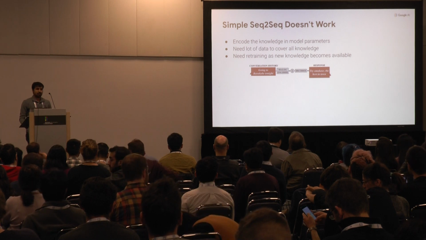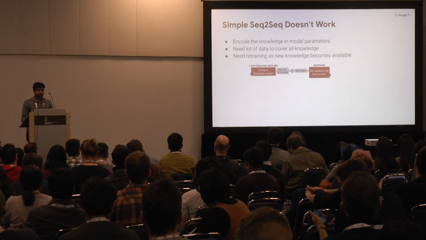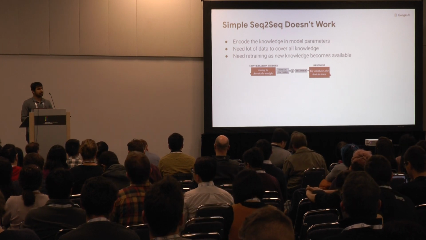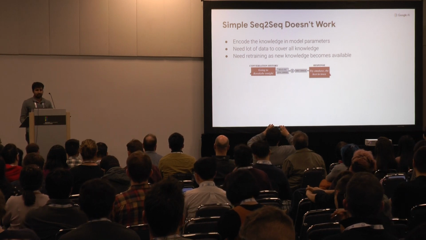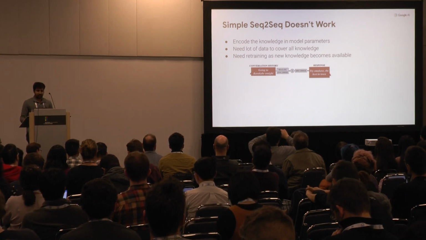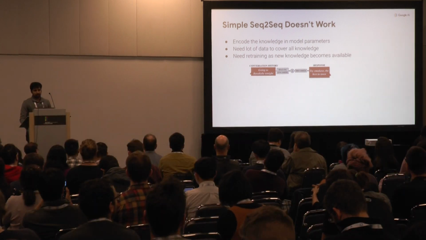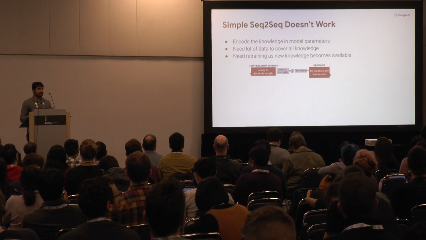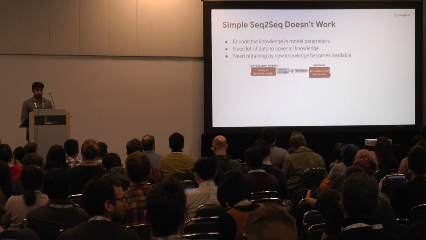This area has been gaining a lot of interest in research recently, and we have realized that sequence-to-sequence models which convert dialog context directly to response are not good for modeling this problem, because these models end up encoding the knowledge in the model parameters, and we also need a lot of data to cover all the knowledge if we just use this approach.